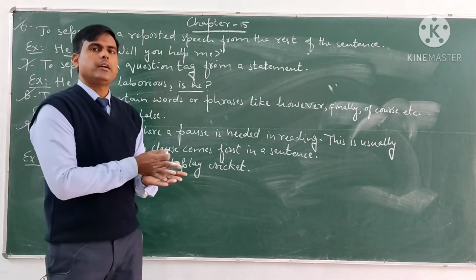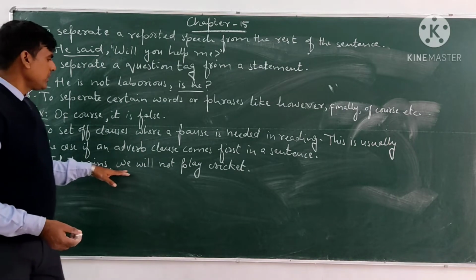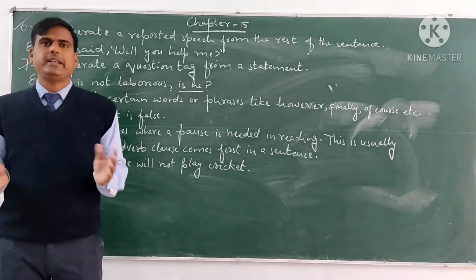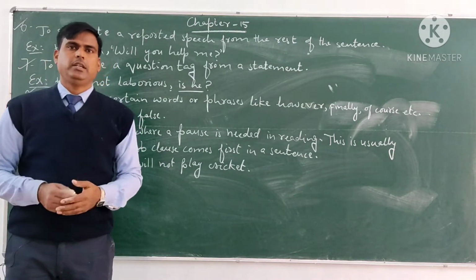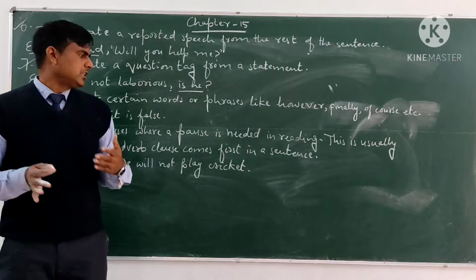we use the comma. For example, if it rains, comma, we will not play cricket. If it rains, we take a short pause. If it rains, we will not go to play cricket.